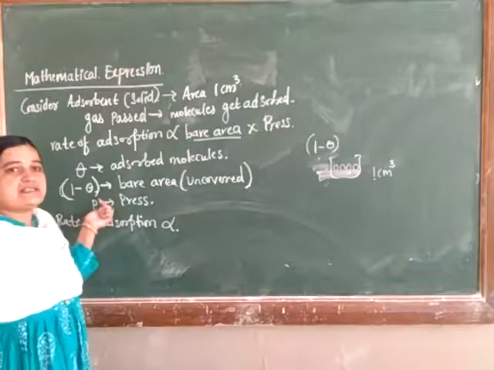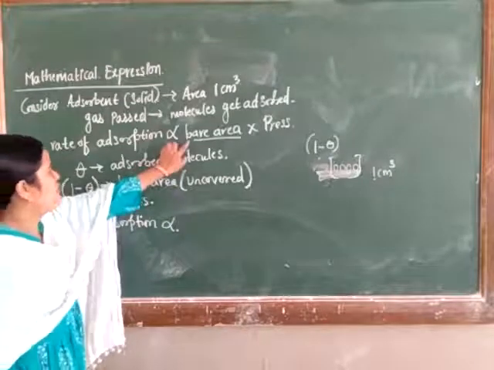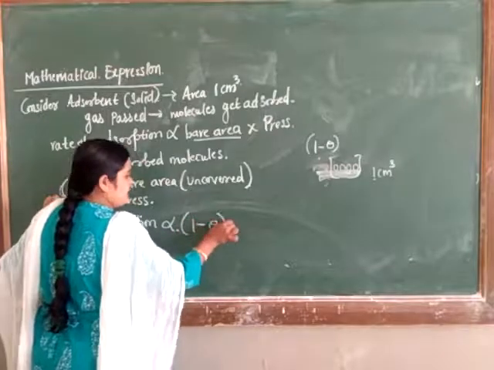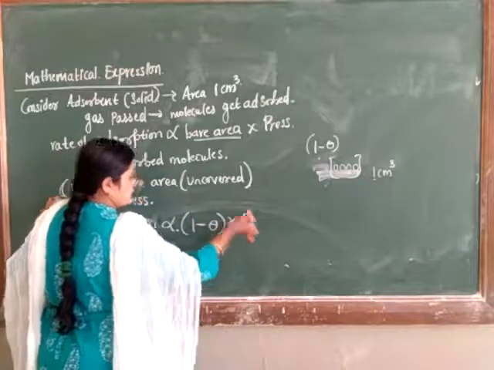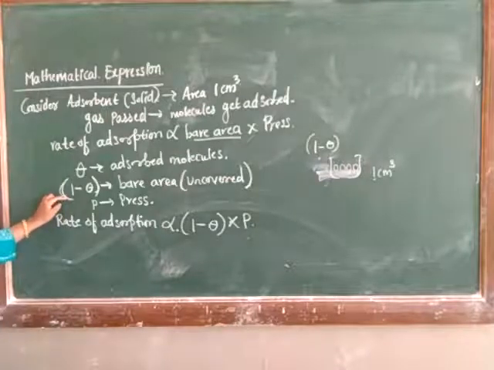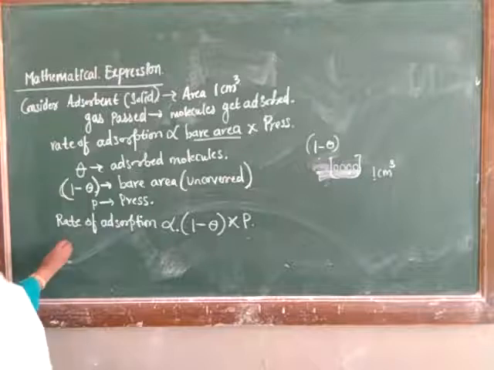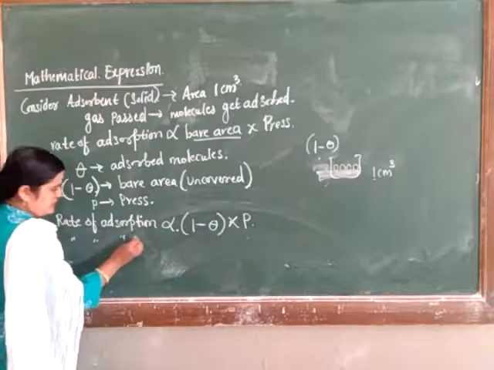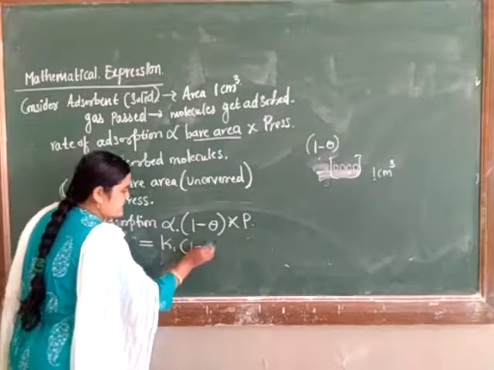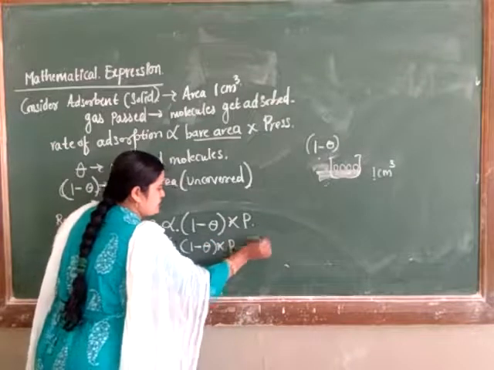P is the pressure. So the rate of adsorption is directly proportional to the bare area, that is 1 minus theta, into pressure. Rate of adsorption is equal to K1 into 1 minus theta into P. This is equation number 1.